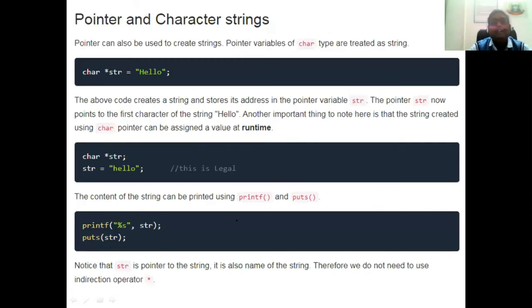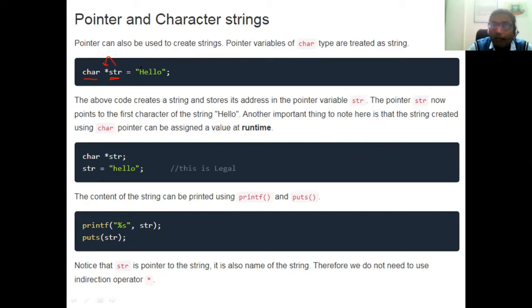Now, pointer and character string. We can also use a pointer for a character string. That means the pointer is also used to store the address of a character string or string variables. So a pointer can also be used to create a string. A pointer variable is treated as a string. Suppose in this example, char star str is equal to hello. It means that str is a variable, but it is a pointer variable because a star is prefixed to it. So this is a pointer variable, and its type is character. That means str is a pointer variable of character type.